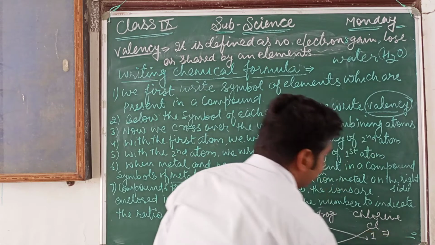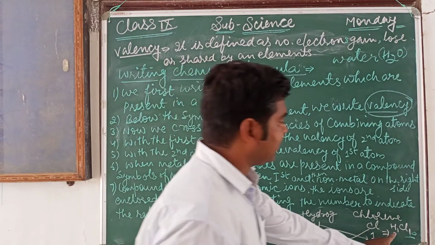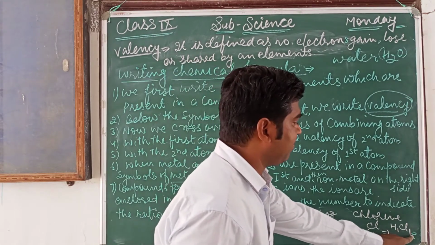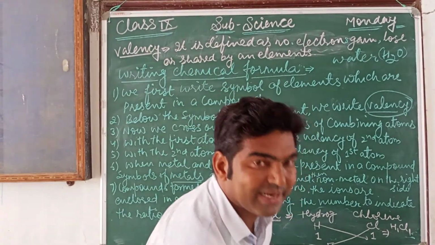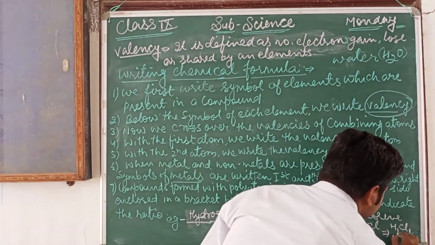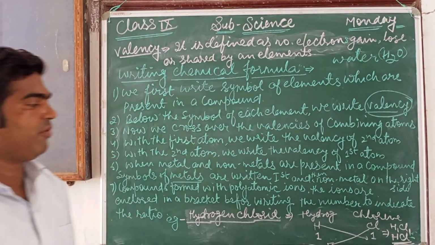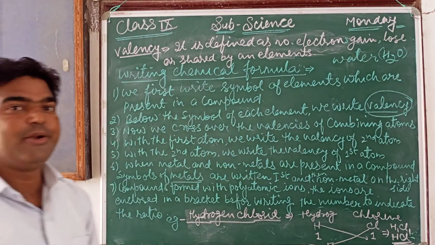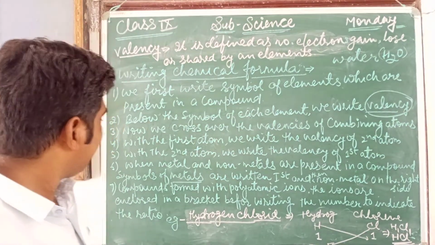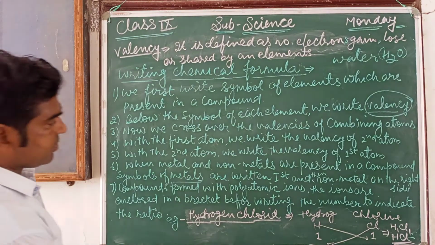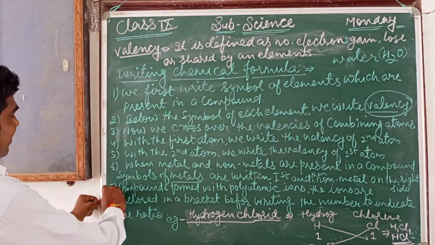So H1Cl1. And I told you that when we get a single unit, when there is 1, a single unit, we do not write it. We can simply write it like this, HCl. So in this way we can write the formula for hydrochloric acid, hydrogen chloride, HCl. Okay, so I hope you understood these certain rules.